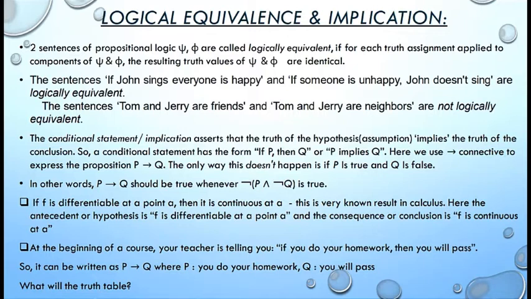Now suppose at the beginning of this course, your teacher tells you that if you do your homework, then you will pass. So that means there is a condition. If you do your homework, then you will pass. It can be written as P implies Q, where P denotes the proposition you do your homework. And Q means you will pass. So what will be the corresponding truth table?